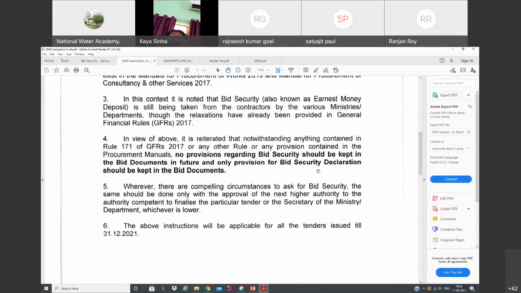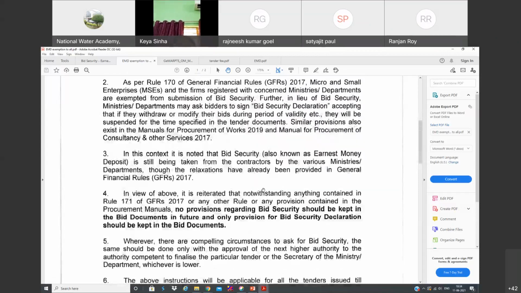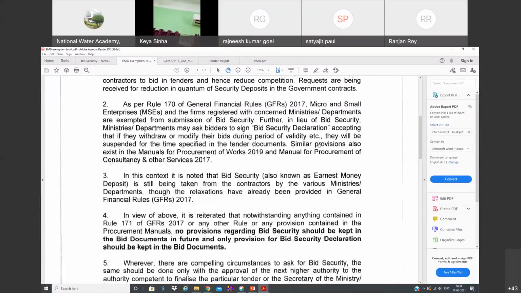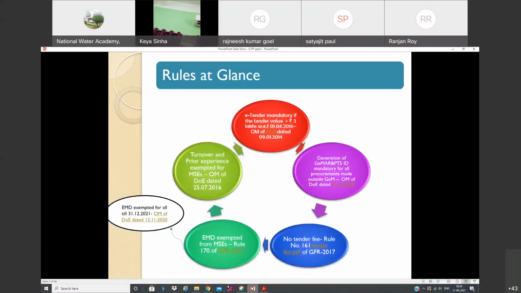Bid security generally we take. Bid security is nothing but EMD. So this order is applicable till 31st December 2021. During this Corona time, it is not possible to collect the EMD from all the bidders. That is the reason why this order is applicable only till December 2021. After that, anyway, for all MSMEs, the bid security is exempted. Most of you might know that.